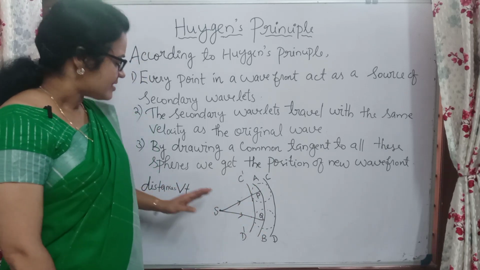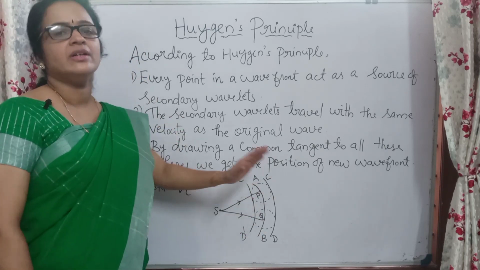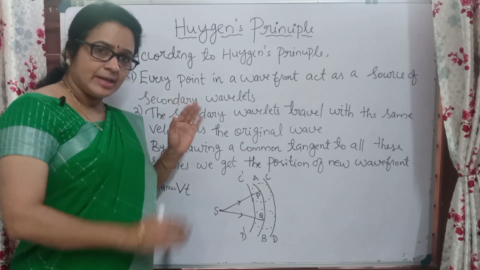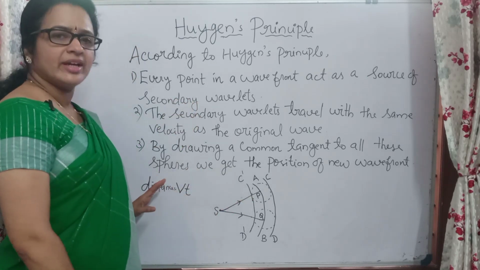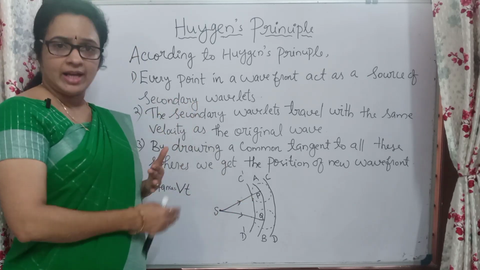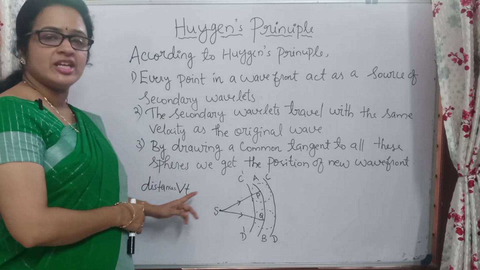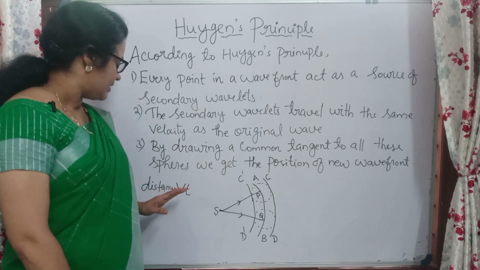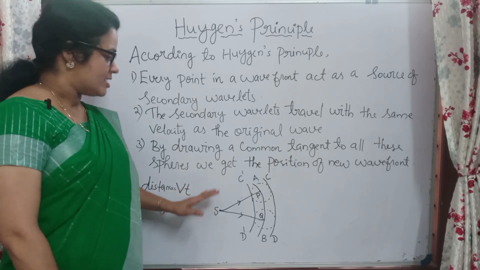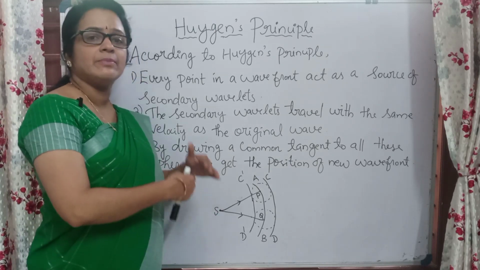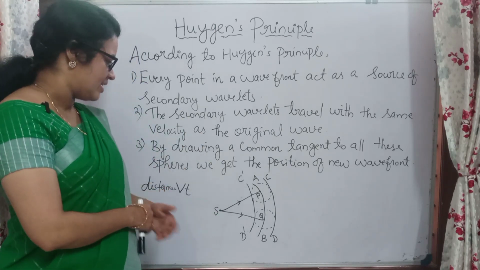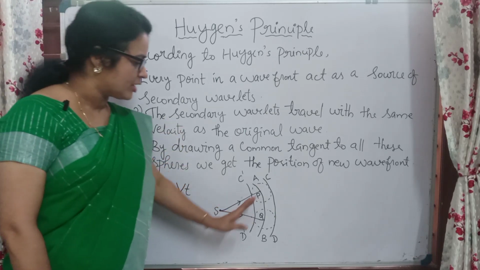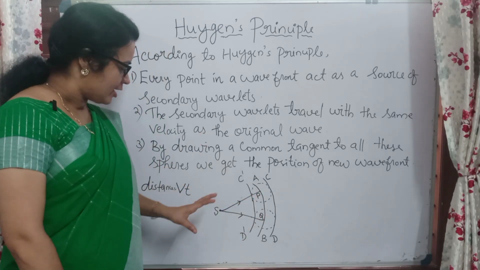Clear? And here suppose we are taking v as the speed of the light. Okay, light in the speed v ആണെന്ന് വിചാരിക്കുക. Then at a time t, the distance travelled will be equal to, എങ്ങനെ എഴുതാം? Velocity or speed is equal to distance by time ആണ്. So distance will be equal to velocity into time, or speed into time. So here we are considering the speed as v, then the distance travelled will be v into t. So suppose we are considering a time interval t. T എന്ന് പറയുന്ന ഒരു ടൈം ഇന്റർവെല്ലില് the wavefront will travel a distance v into t. ഓക്കെ, v into t എന്ന് പറയുന്ന ഒരു ഡിസ്റ്റൻസ് ഇത് ട്രാവൽ ചെയ്തിട്ടുണ്ടാവും. അപ്പൊ ഇത്രയും കാര്യം ഒന്ന് ക്ലിയർ ആക്കി വെക്കുക.